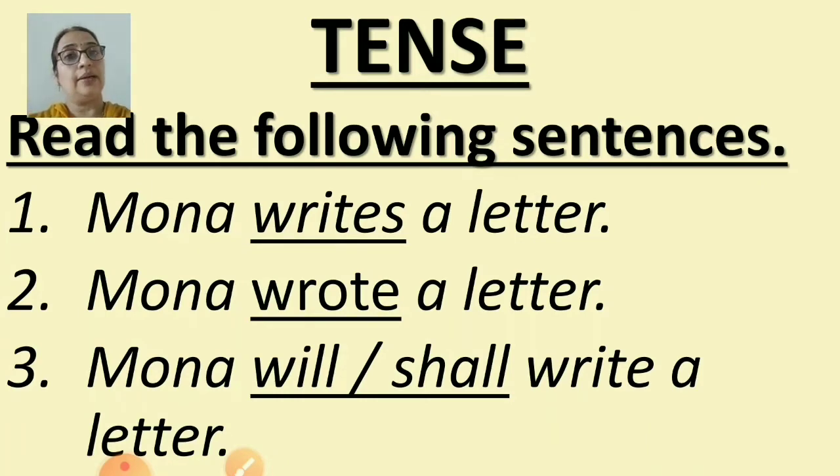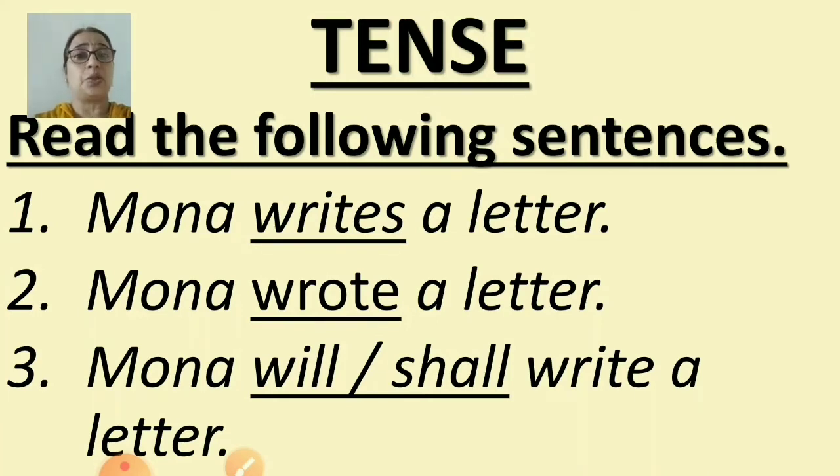So here, the underlined words are showing the actions in the sentences, isn't it children? So they are the action words, that is, they are verbs. They show the actions done by the subject in the sentence. For example, Mona writes a letter, Mona wrote a letter, Mona will or shall write a letter.